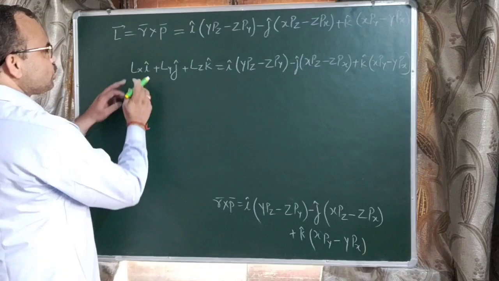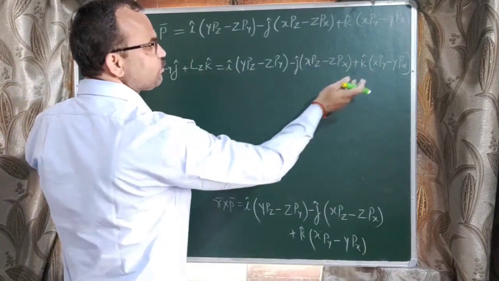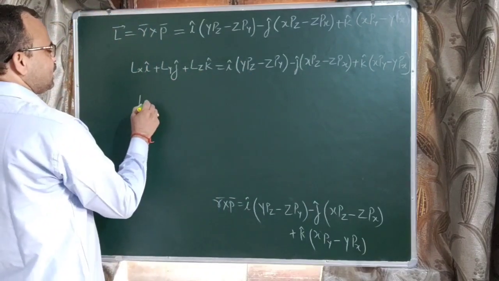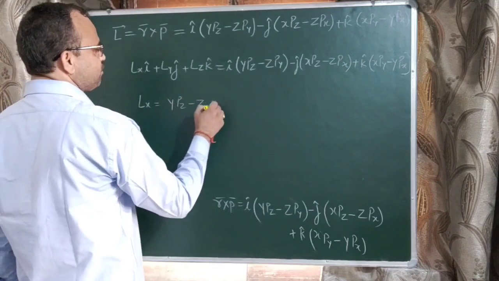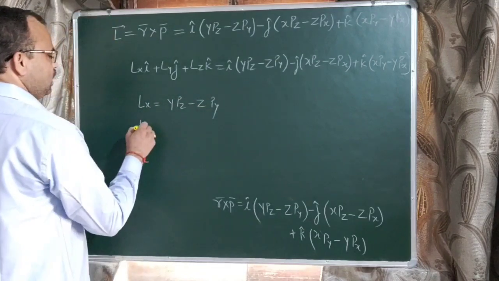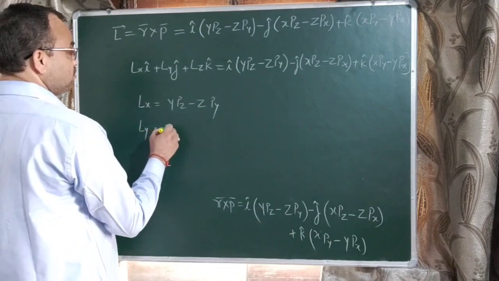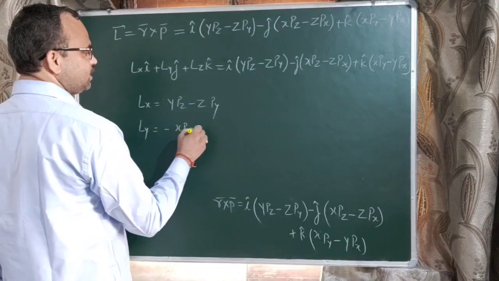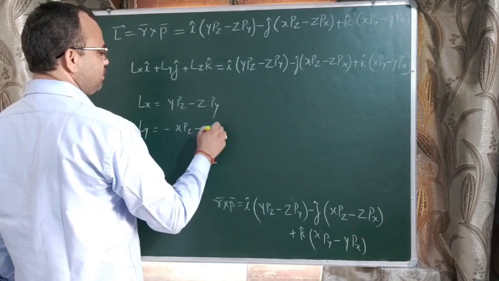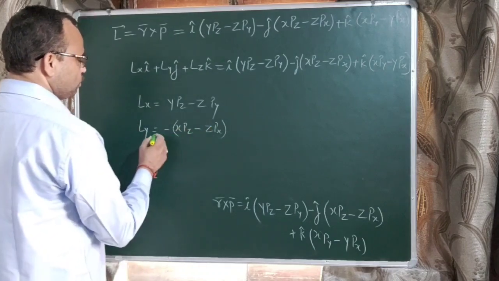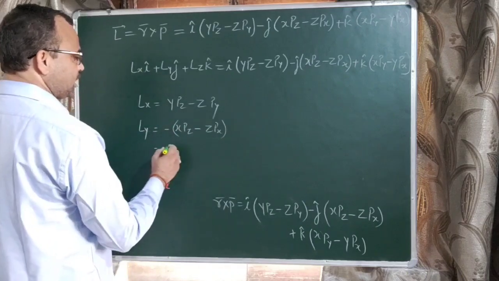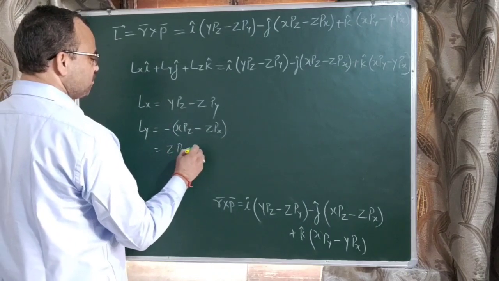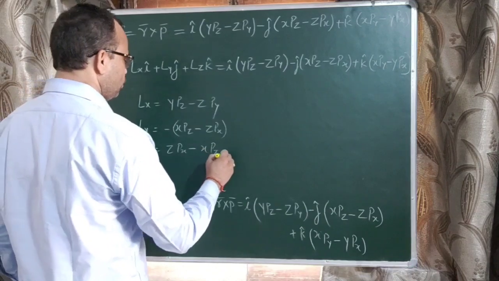So on comparing the coefficients of i, j, k from both sides, we can write Lx equal to y pz minus z py. Similarly, Ly equal to minus (x pz minus z px). Now this minus moves inside the bracket, and the second line can be written as z px minus x pz.